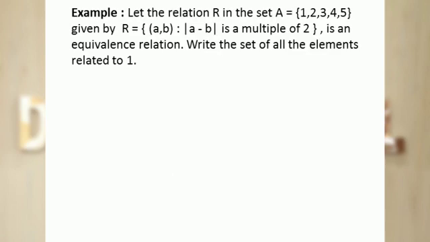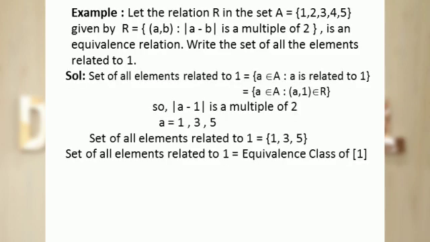Let the relation R in the set A, given by R containing the ordered pairs (a, b) in which |a - b| is a multiple of 2, be an equivalence relation. Write the set of all the elements related to 1. The set of all the elements related to 1 is a set containing those elements of A which are related to 1. It means if a belongs to set A and a is related to 1, then the ordered pair (a, 1) belongs to relation R. So |a - 1| is a multiple of 2.